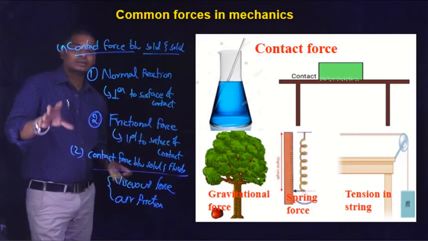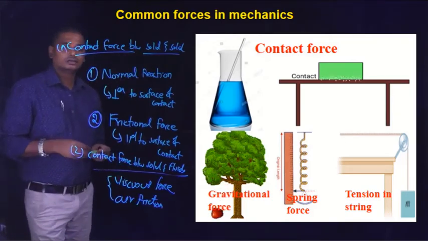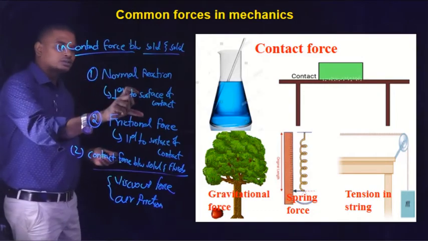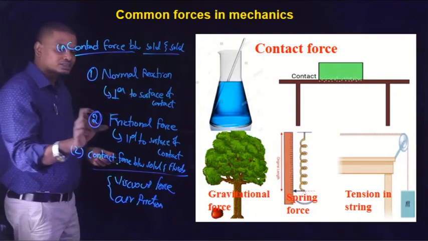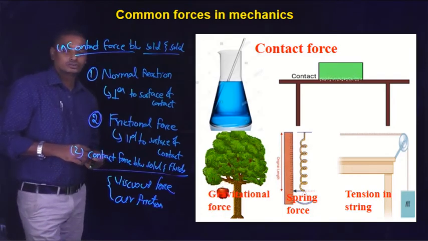In this chapter we will study the contact force between solid and solid: perpendicular to the surface of contact it is normal reaction, and parallel to the surface of contact it is frictional force.